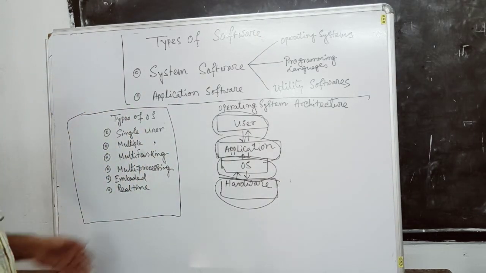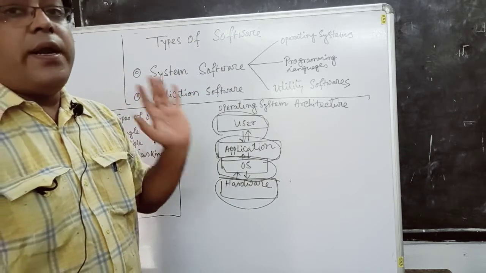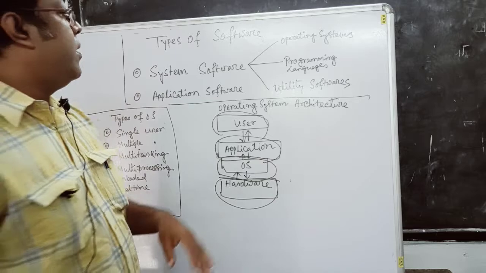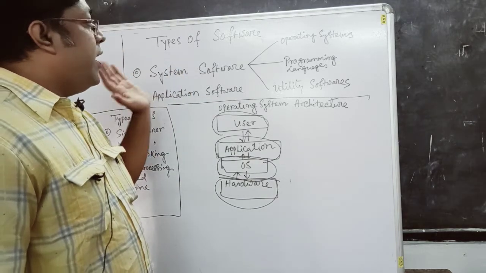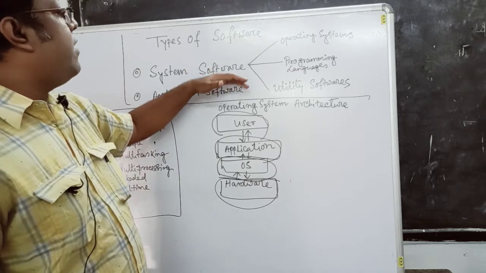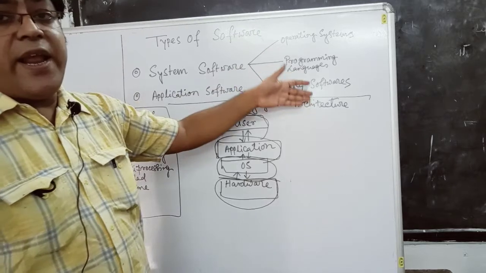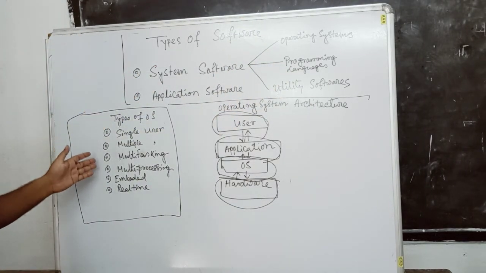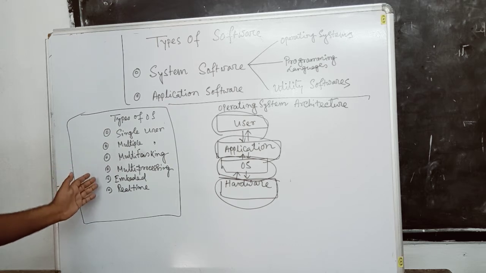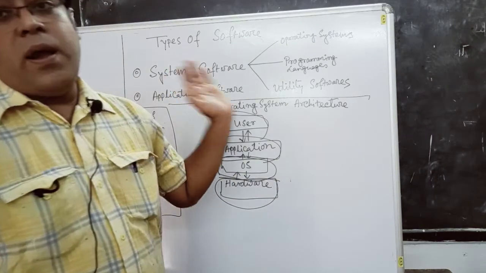Again, I want to recap. What is software? Software is the untouchable part of our computer. We can classify software into two categories: system software and application software. We can classify system software into three categories: operating system, programming languages, and utility software. The types of operating system: single user, multi-user, multitasking, multiprocessing, embedded, and real time.